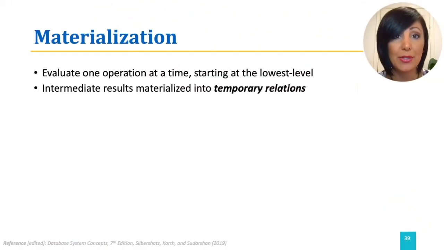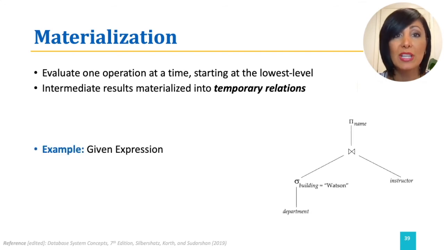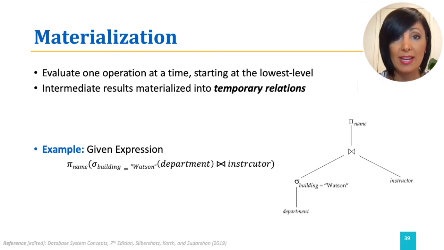When the output of an operator is saved in a temporary table for processing by the next operator, we say the tuples are materialized. These intermediate results, materialized into temporary relations, are written to disk. For example, say we have two relations, department and instructor. The given expression is: project name, on the result of selection with building name specified on the department relation, joined with the instructor relation. We want to know what the process is for the materialization model.